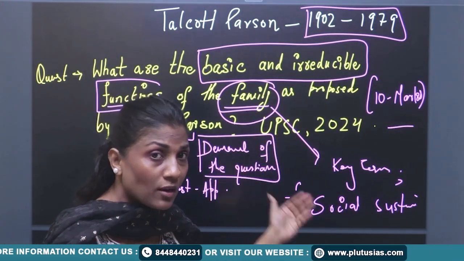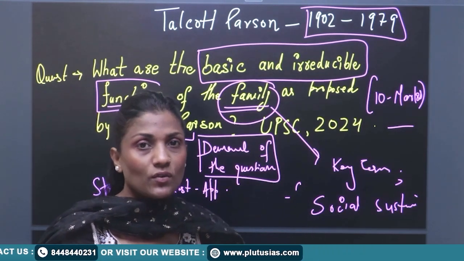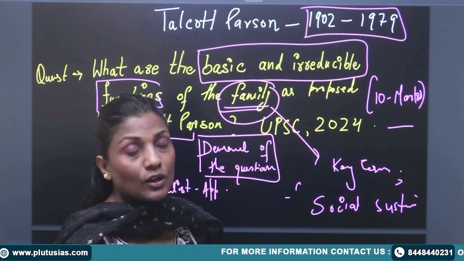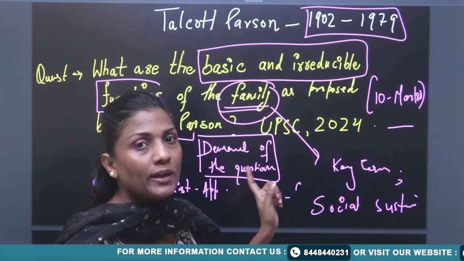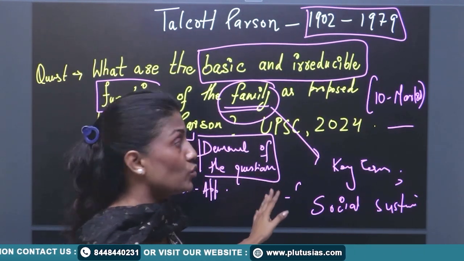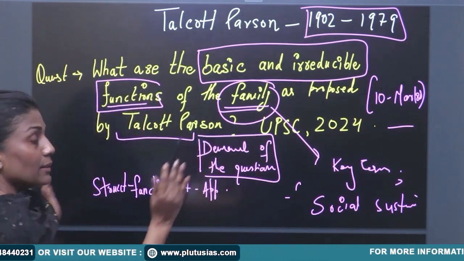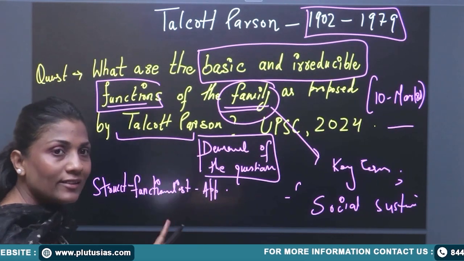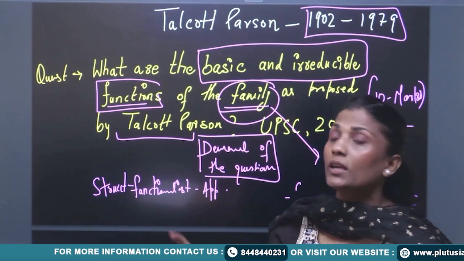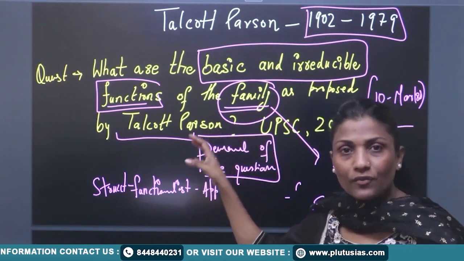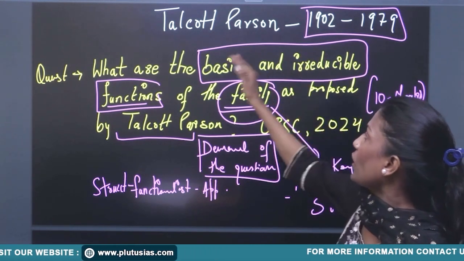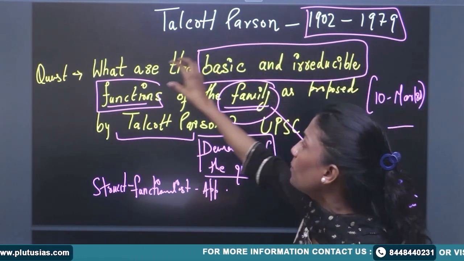So how to understand and write your answer correctly in a short time? Because this is a 10-mark question, the word limit is 150 words, and you need to write quickly. If you have conceptual clarity, you will be able to write an answer that meets the demand of the question. The demand is very simple: we need to show how family, as a subsystem of social system theory, plays a significant role in stabilizing society, and what the basic and irreducible functions are.